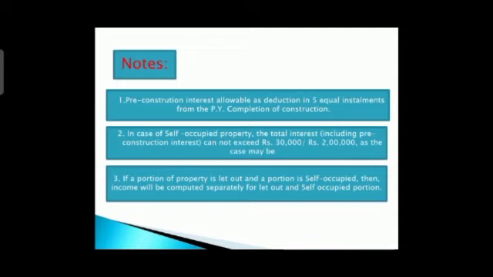That means normally, pre-construction and post-construction periods will be there. Suppose, for example, you have taken your loan on 1/10/19, and the construction is completed by 30th June 2020.